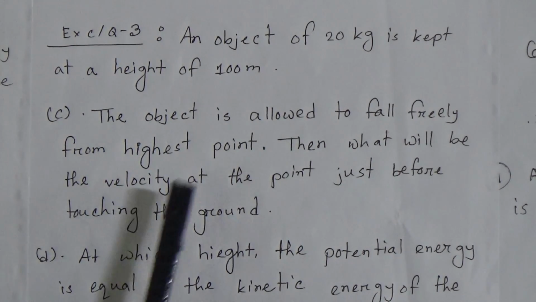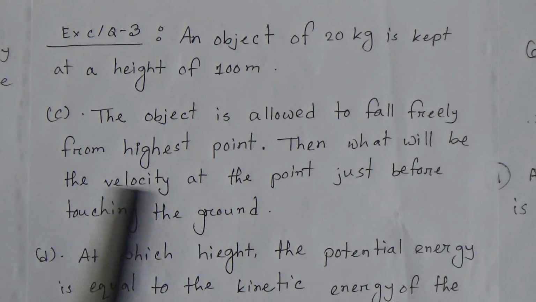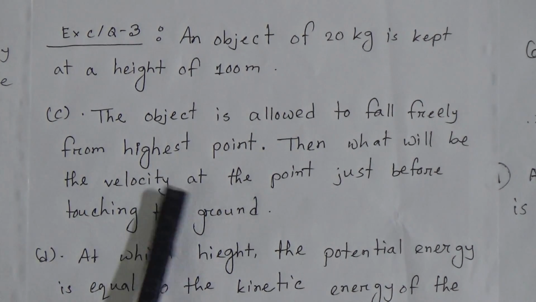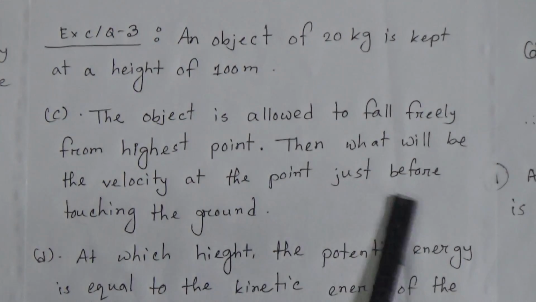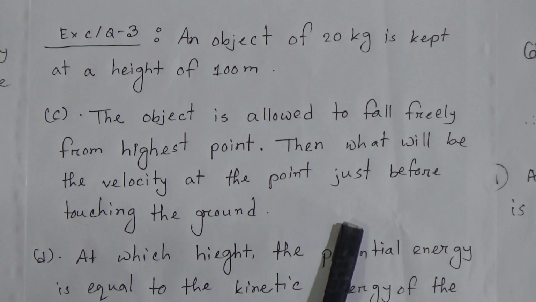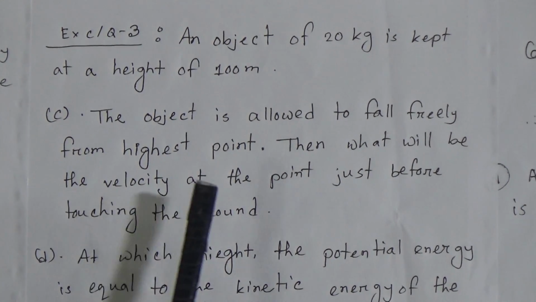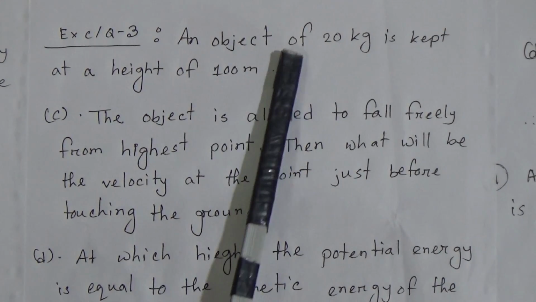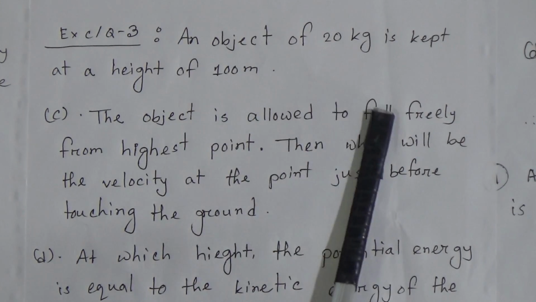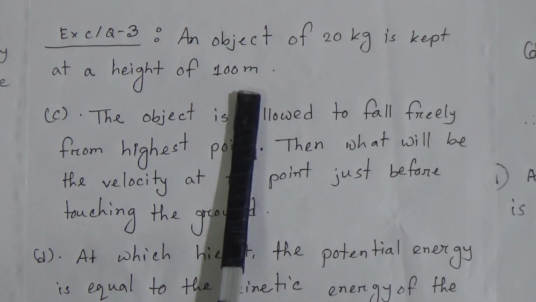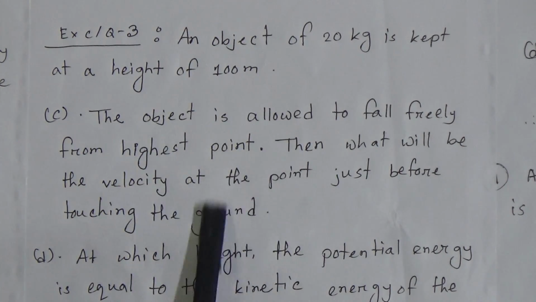We have just done this mathematical problem in number C. Just like that, you have to find out the velocity at the point just before touching the ground. Here the initial velocity u will be 0, the height is given as 100 meter and g is 9.8 meter per second square.